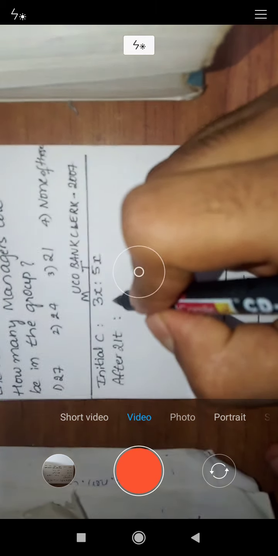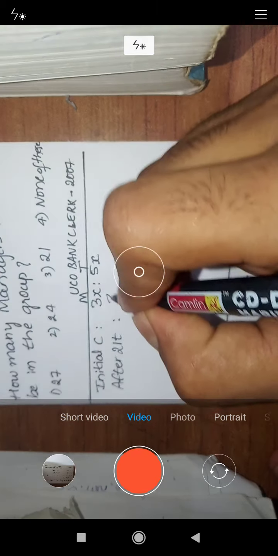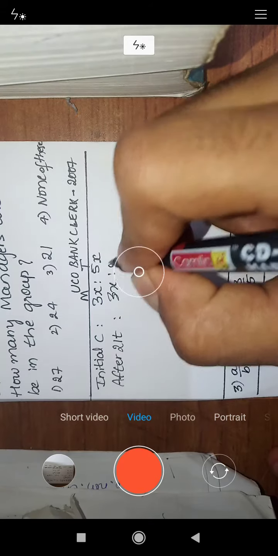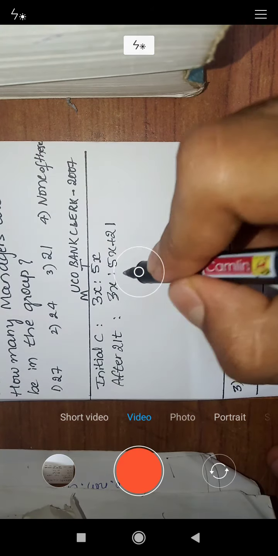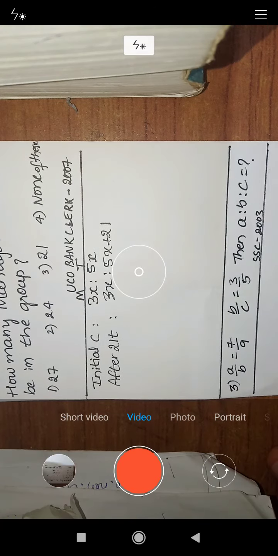After 21 trainees have joined, it will be written like this: 3x is to 5x plus 21, because here 21 is added to this 5x.